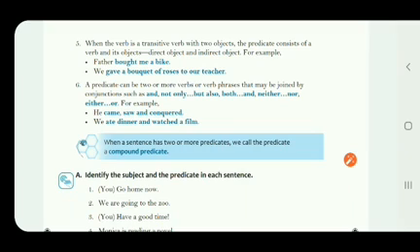Now the fifth point in this, when the verb is a transitive verb. Transitive means the verb is having an object, with two objects. The predicate consists of the verb as well as both the objects, the direct object and the indirect object. For example, father bought me a bike. Father, we are talking about father, so father is the subject. Bought me a bike is the predicate part.